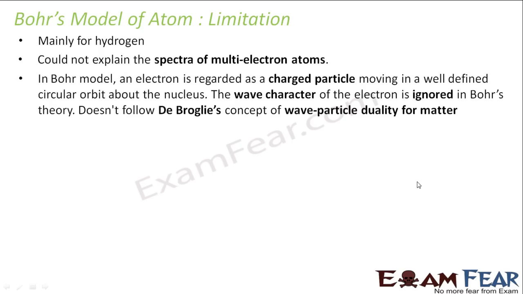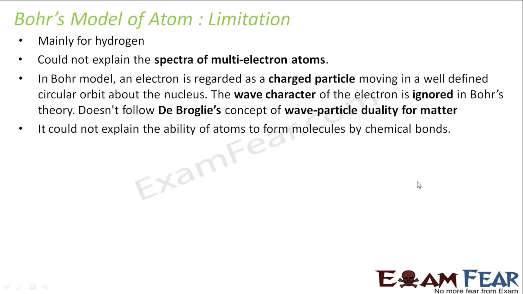In Bohr model, an electron is regarded as a charged particle moving in a well-defined circular orbit about the nucleus. The wave character of the electron is ignored in Bohr's theory. It doesn't follow de Broglie's concept of wave-particle duality of matter. However, Bohr's model was able to overcome the limitation of the atomic spectra, but it still could not talk about the dual nature of radiation and matter. So it always considered the electron as a particle. It never spoke about the wave character of the electron.